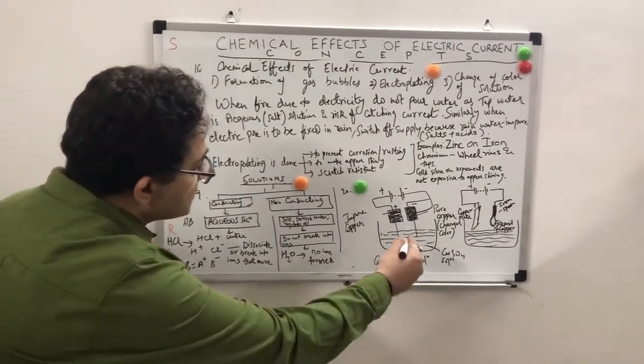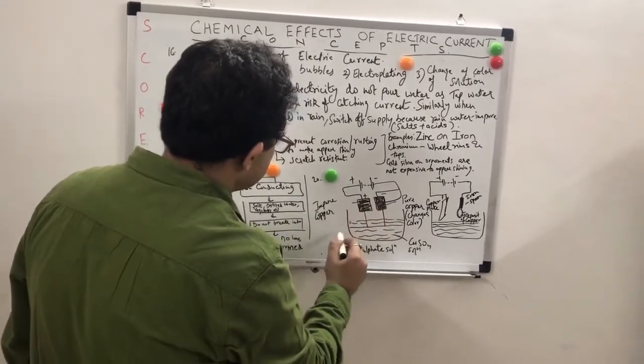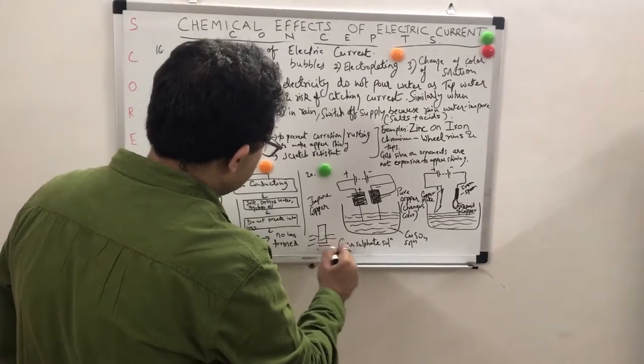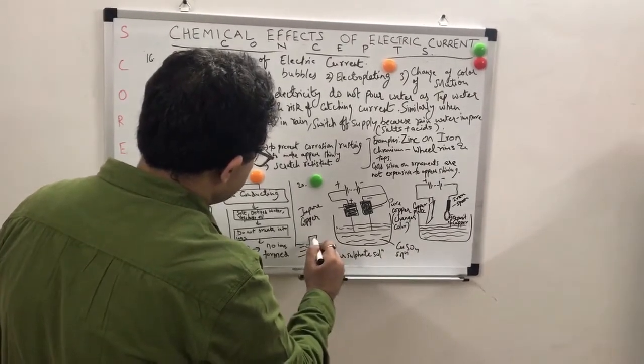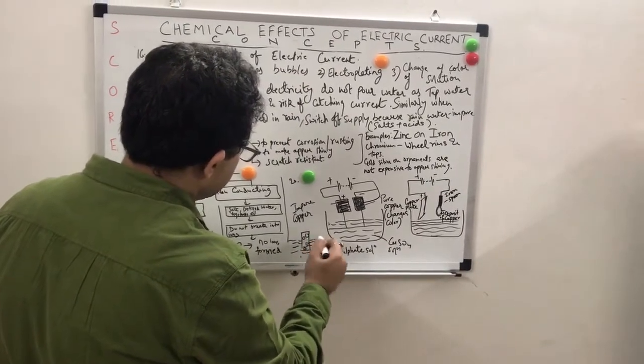Also, when this happens, there is formation of gas bubbles. This is dipped in the solution, and in the solution you will see some gas bubbles form on the anode and cathode both.